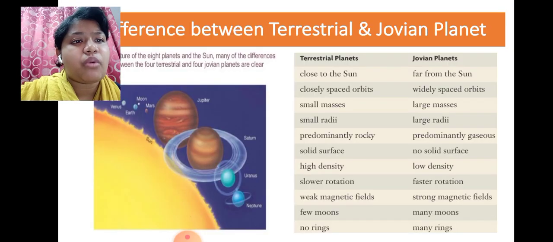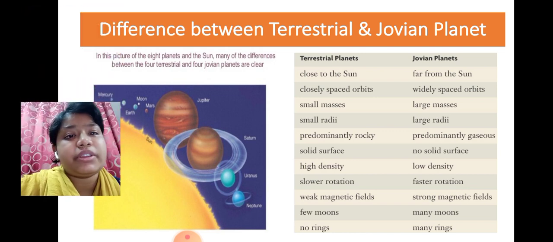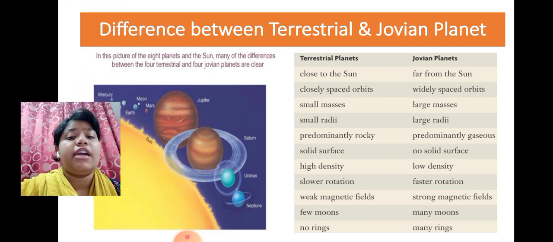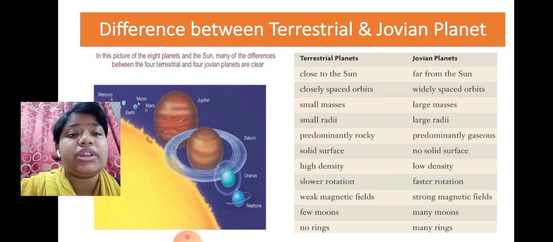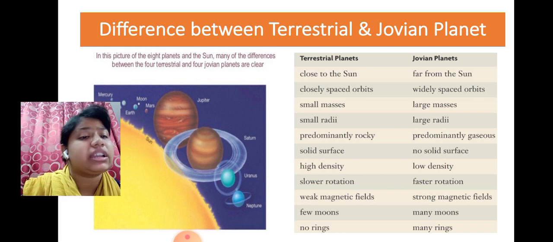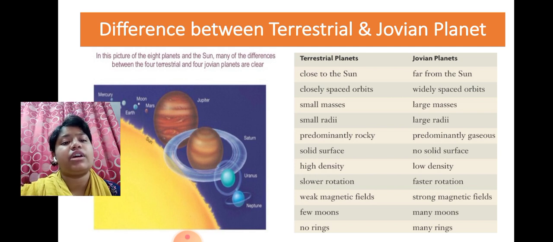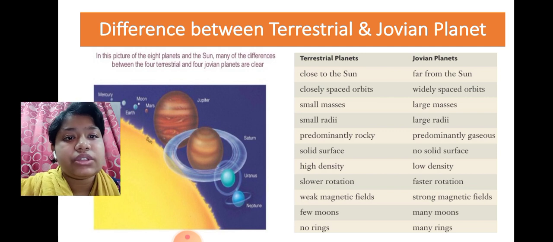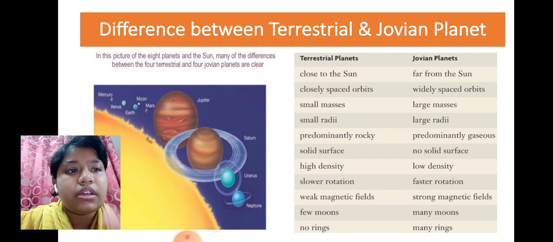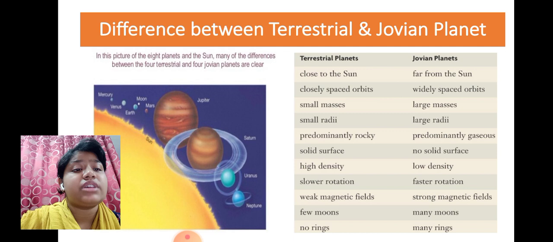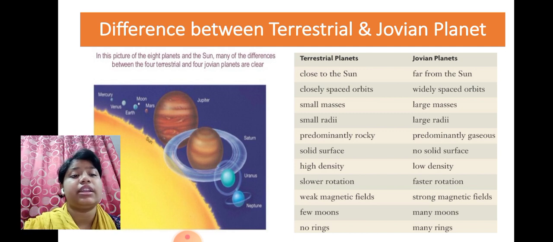So let's see what terrestrial and Jovian planets are. In this picture of the 8 planets and the Sun, many differences between the 4 terrestrial and 4 Jovian planets are clear. Terrestrial planets are close to the Sun, but Jovian planets are far from the Sun.